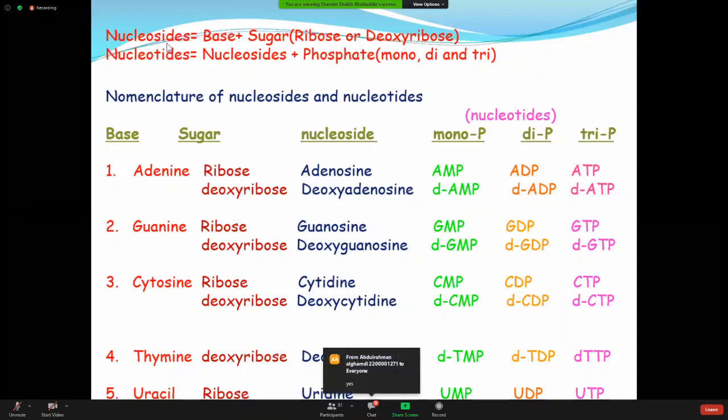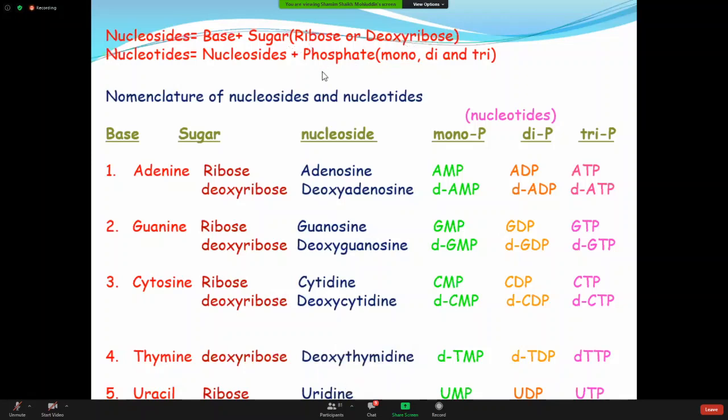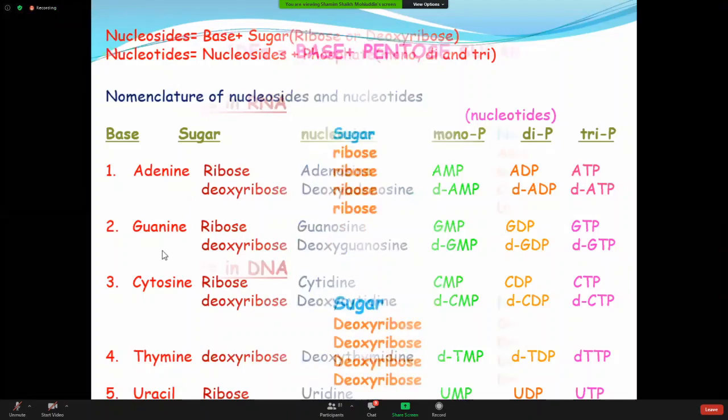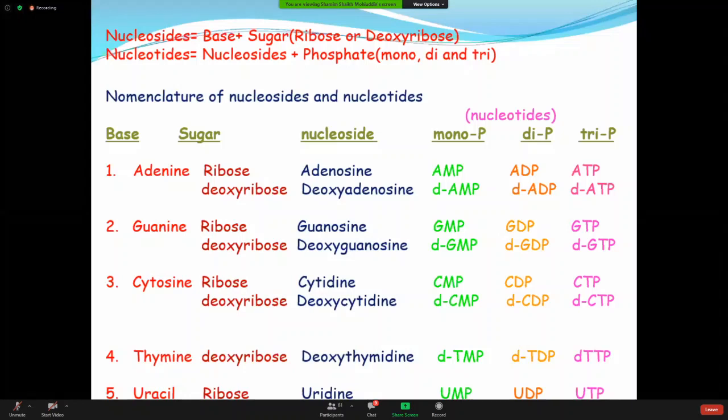So the nucleoside is a combination of bases and sugar. That base may be of different variety. Sugar may be ribose or deoxyribose. Over the nucleoside, when you are adding phosphate, you are getting a molecule of nucleotide. This phosphate may be mono, this may be di, this may be tri. So have a look at this one now, how you are getting different varieties of nucleoside and different varieties of nucleotide. Okay, try to understand.